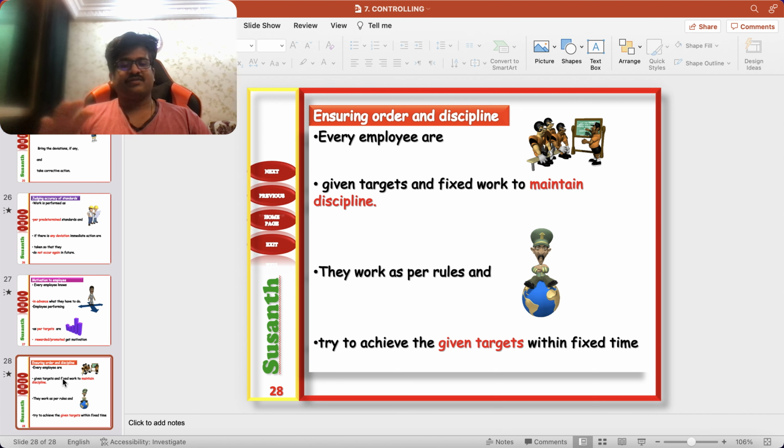And the process of controlling: first we fix the standard, then we measure actual performance against the standard, then we find the deviation, then we analyze this deviation, and we take corrective action. Two important areas we covered in the last video are key result area, KRA, and critical path control. In every organization there is a critical path, a critical activity, and that activity leads to the success of the organization.